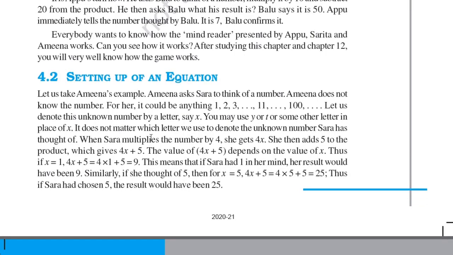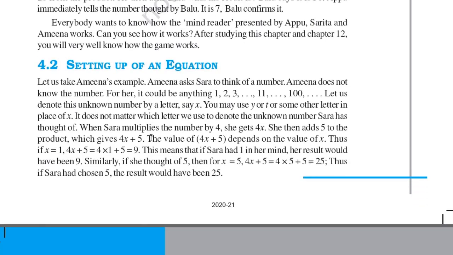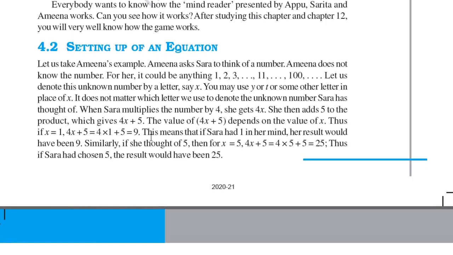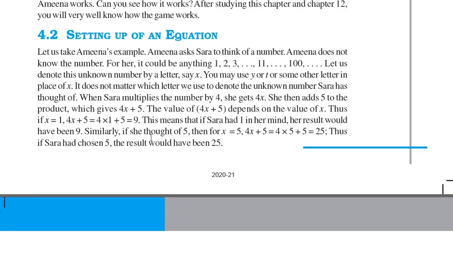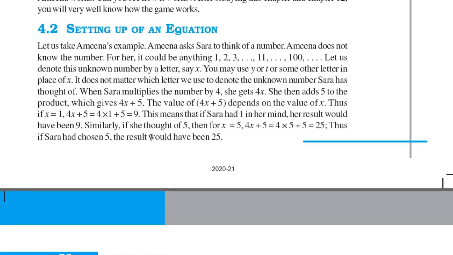Amina asks Sarah to think of a number. Amina does not know the number for her. It could be any of 1, 2, 3, 4, 11, 100 or so on. Let us denote this unknown number by a letter, say x. So we'll denote the number which is unknown to us as x. You may use y or t or some other letter in place of x. It does not matter which letter we use to denote the unknown number Sarah has thought of.